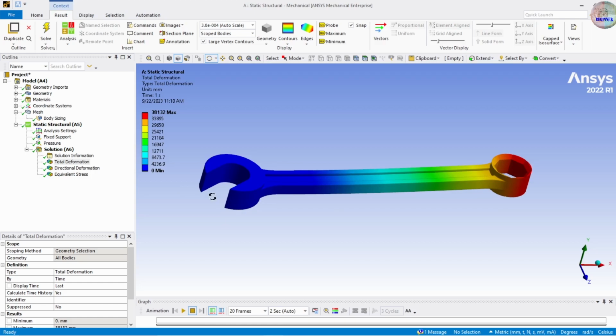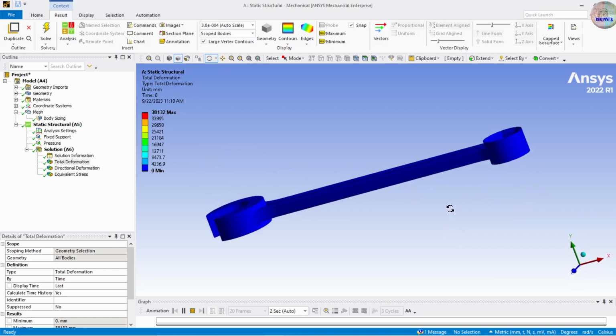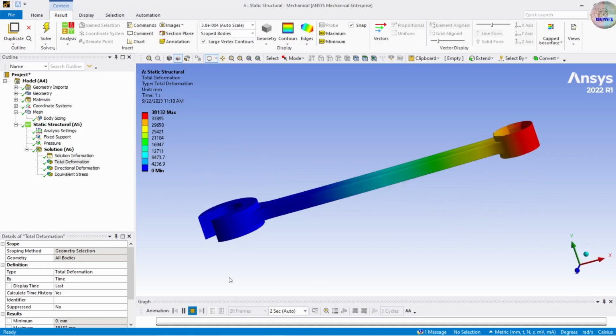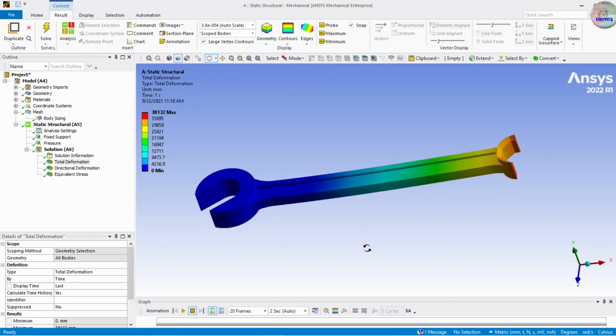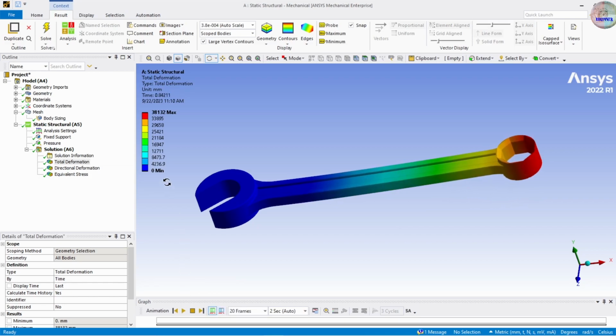Maximum deformation is here. Let's see the animation. Maximum deformation occurs at the point where the pressure is acting, and see that deformation. And we can grab this. Let's see this. We can see the maximum deformation at the red area and the minimum at the blue area.